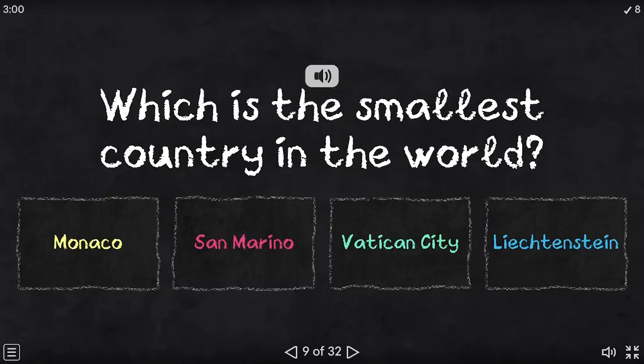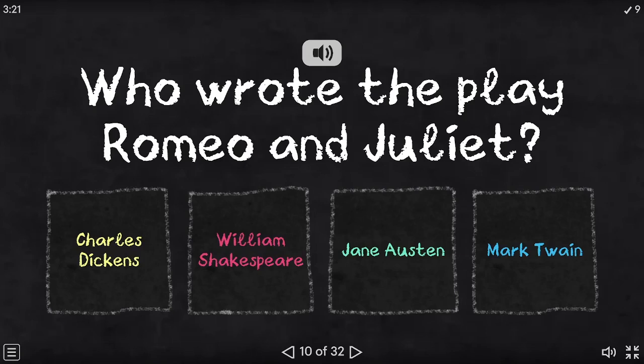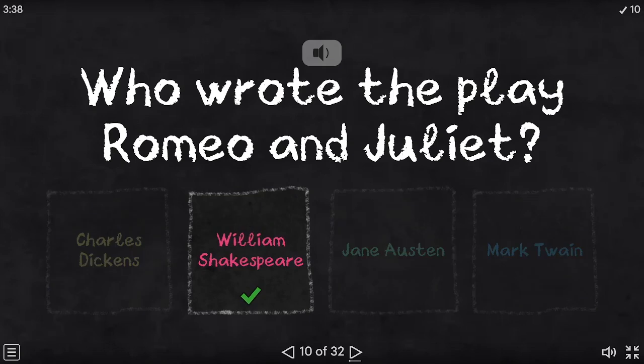Which is the smallest country in the world? Monaco, San Marino, Vatican City, Liechtenstein. The correct answer is Vatican City. Who wrote the play Romeo and Juliet? Charles Dickens, William Shakespeare, Jane Austen, Mark Twain. The correct answer is William Shakespeare.